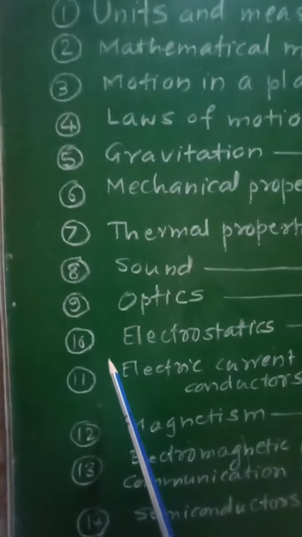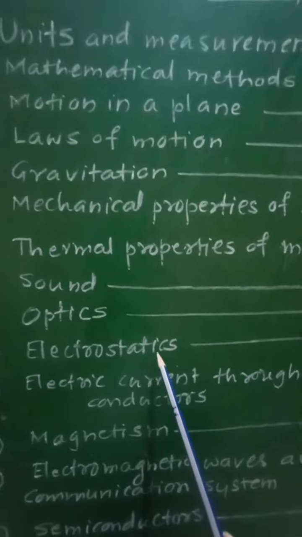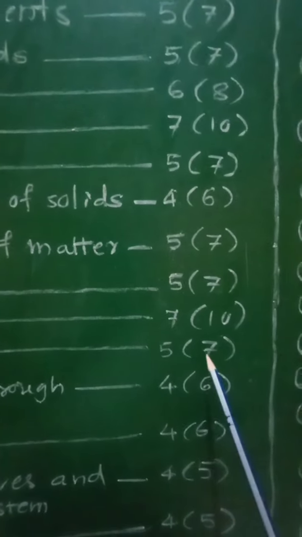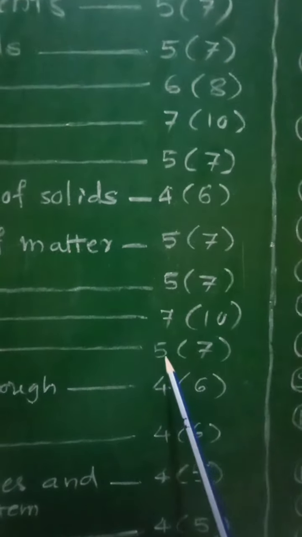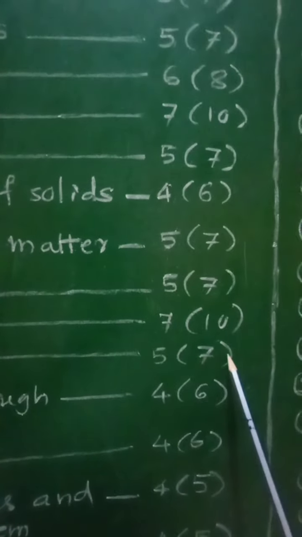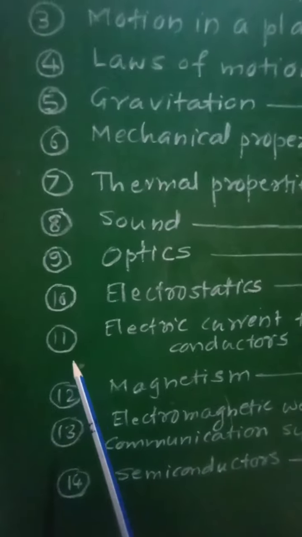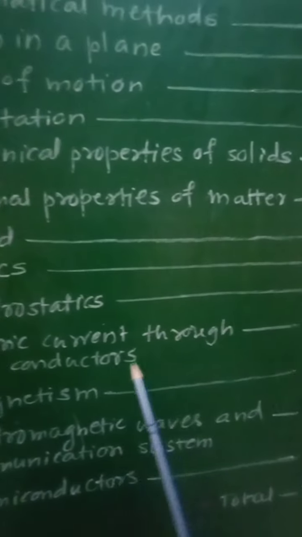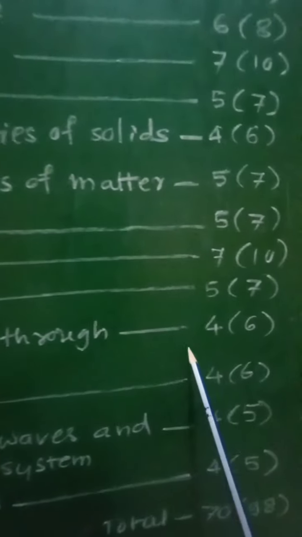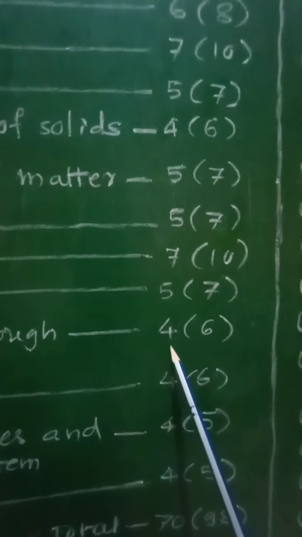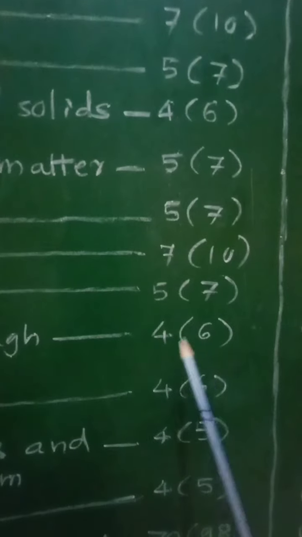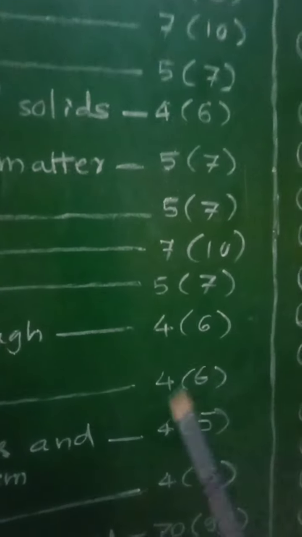Then chapter number 10, electrostatics. For this chapter 5 marks without option, 7 marks with option. Chapter number 11, electric current through conductors, and it has 4 marks without option, 6 marks with option.